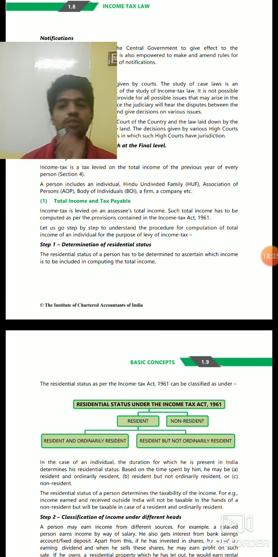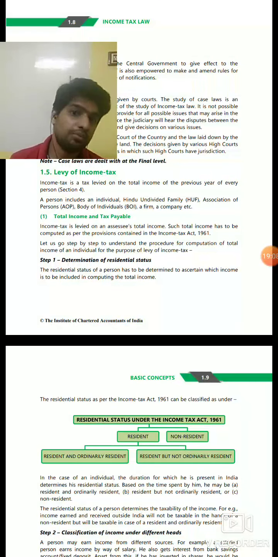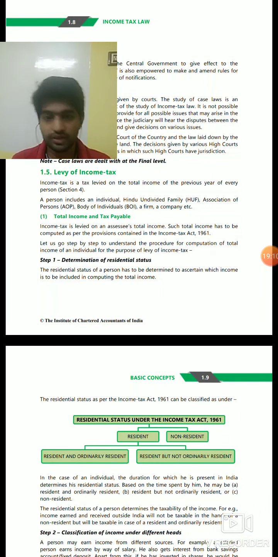Total income and tax payable. Total income is computed as per the Income Tax Act. For example, if a company earns a net income, if you see the profit and loss account, we have gross profit and net profit. Are we taxing on the net profit? No. We make so many adjustments on the net profit, and after the adjustments we will pay tax. What adjustments we make will be covered in a separate head called income from profits and gains of business. That will be covered later on.